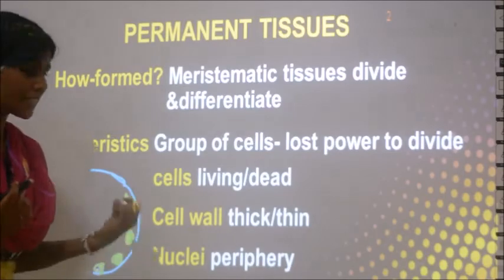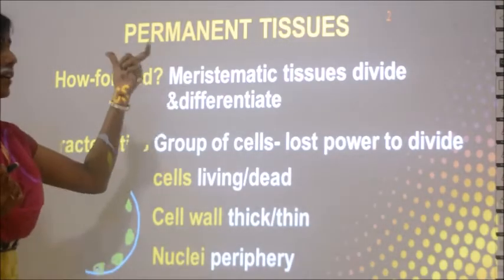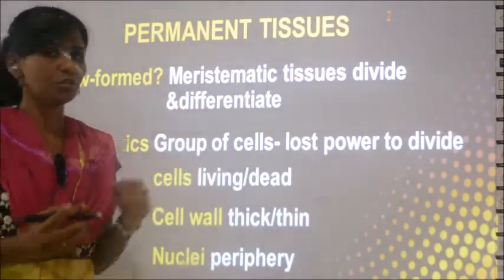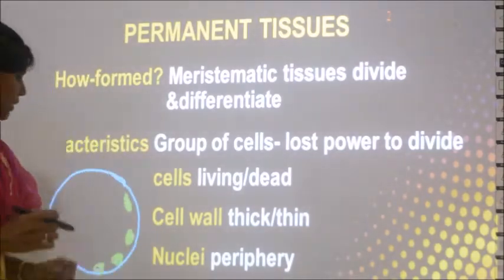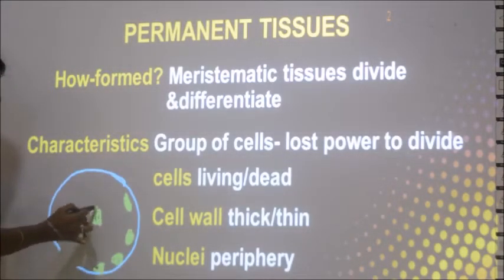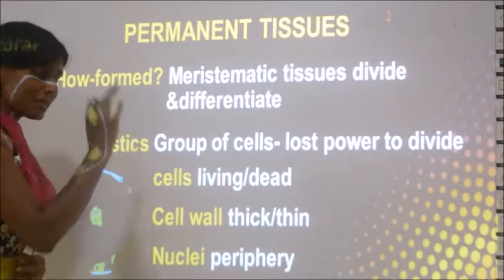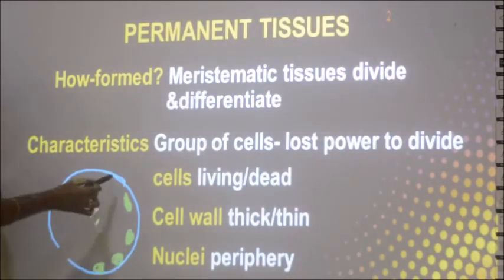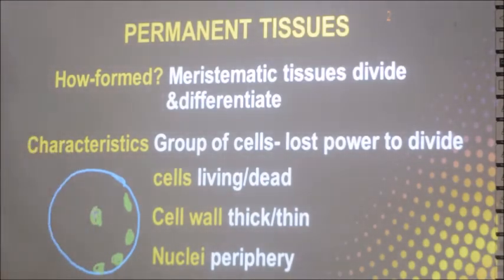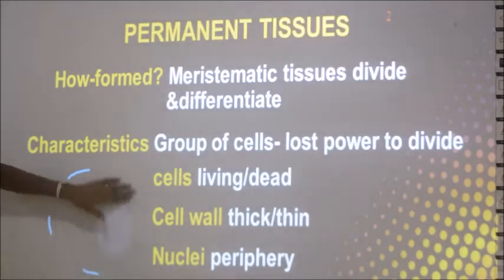In which type of cells is the nucleus in the periphery? In the case of permanent tissues. Usually in all other types of cells you will have the nucleus in the center. So only in the permanent tissues you will have nuclei in the peripheral region. So these are some of the characteristics of the permanent tissues.